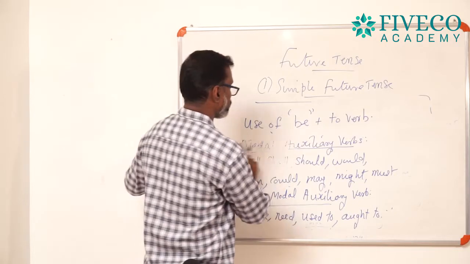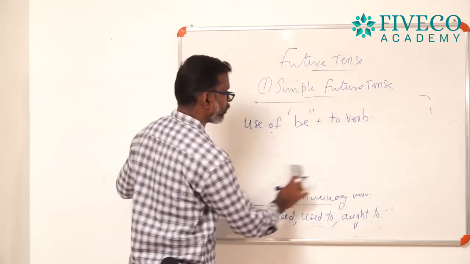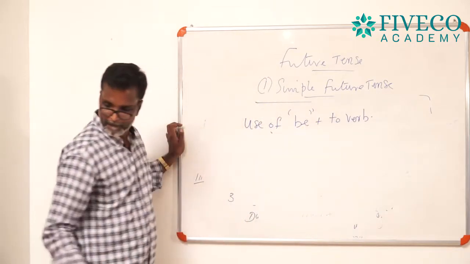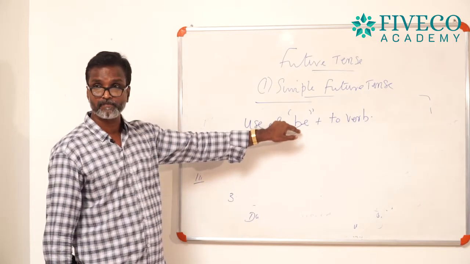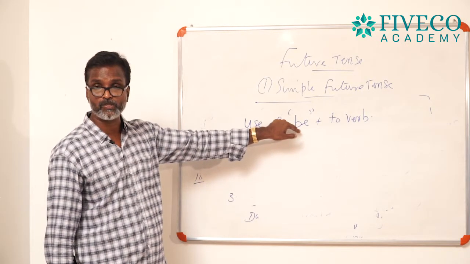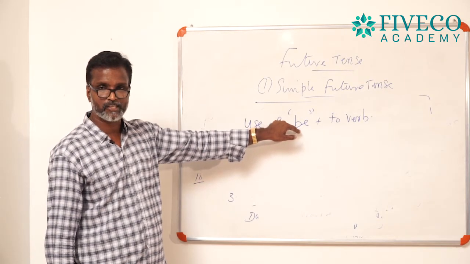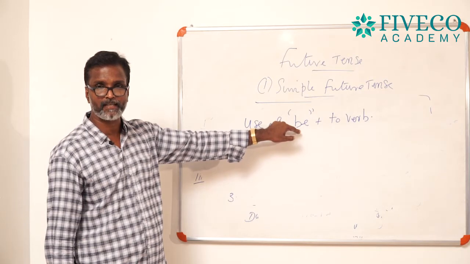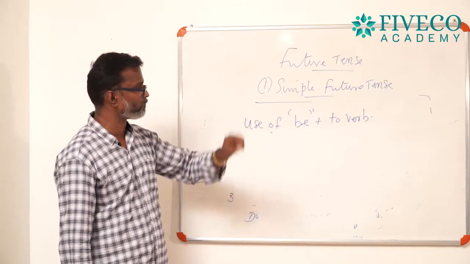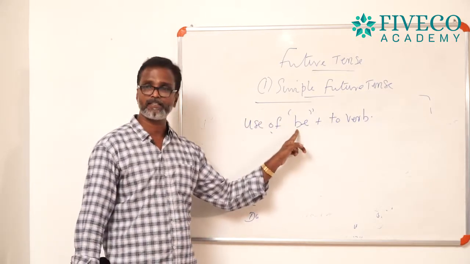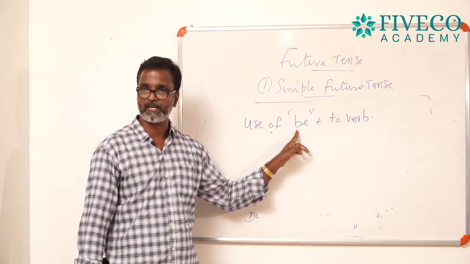And you come to the point, use of be plus to verb. What does it mean, use of be plus to verb? We are talking about the use of a simple future tense. Don't forget that. And accidentally, I explained the auxiliary verbs. And come to the point, use of be plus to verb. Be means the be form. Be form means am, is, are, was, were, etc.